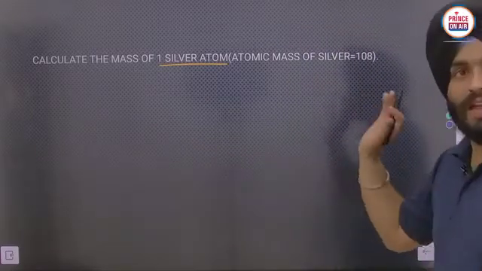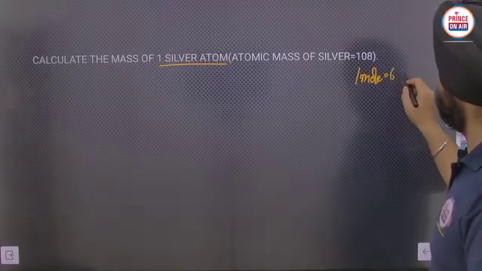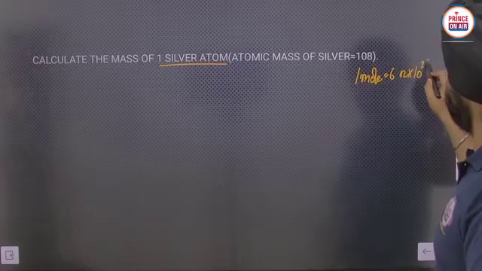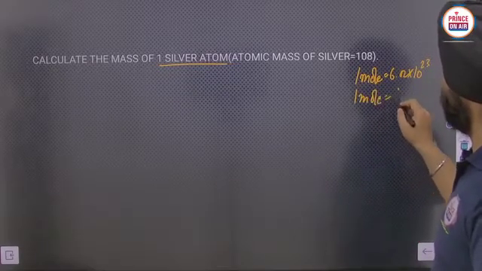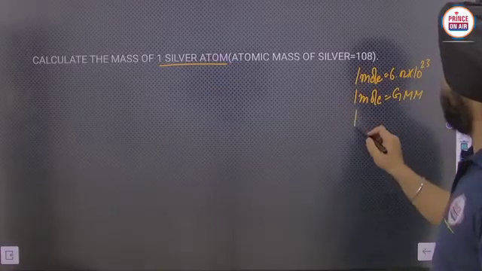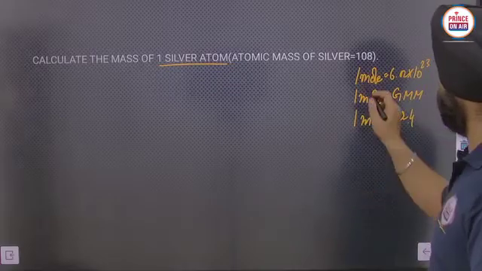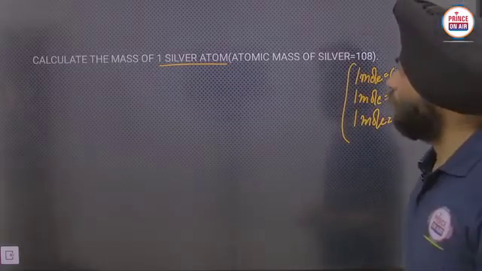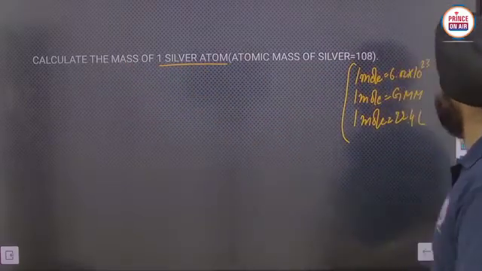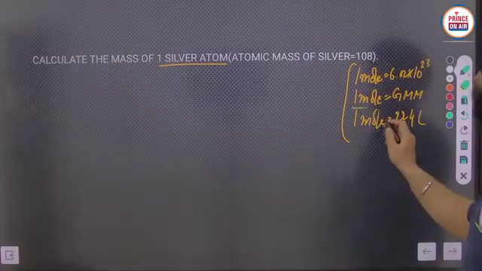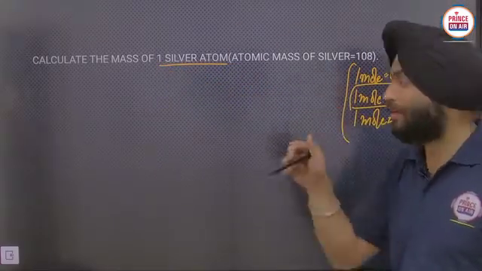So similarly, in that way, you have to write 1 mole is equal to 6.02 into 10 raised power 23 particles. 1 mole is equal to gram molar mass. 1 mole is equal to 22.4 liter. So they have asked you to calculate the mass of one silver atom, which means we have to use this relationship, and one atom means particle, they are also using.